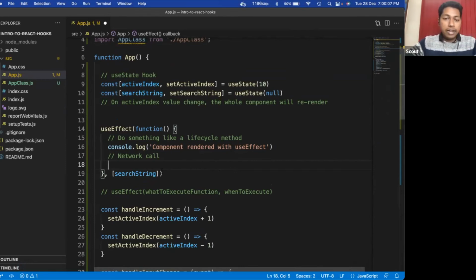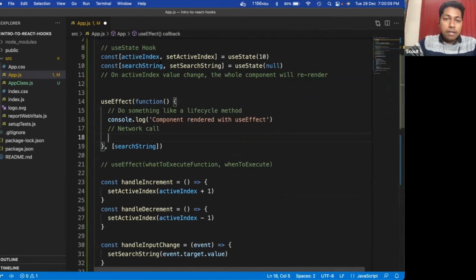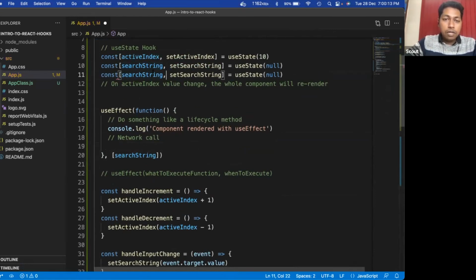So the beauty is that, say we have another text field. Let's say there is another search field or there is another filter. As this is an array, we can pass multiple values here. So if the search string 2 also changes, then also this piece of code will execute.